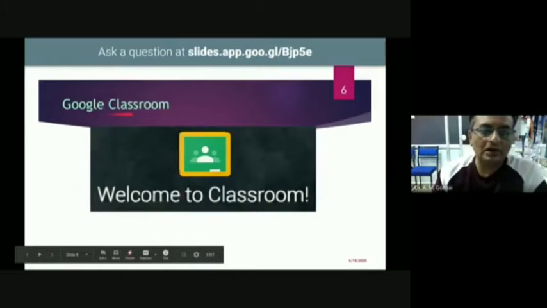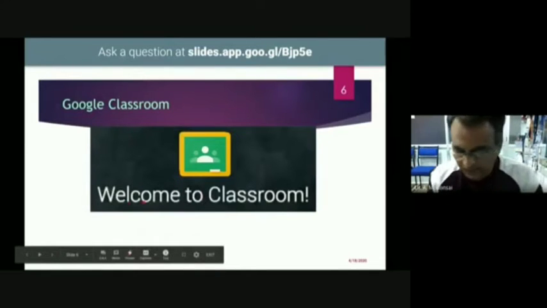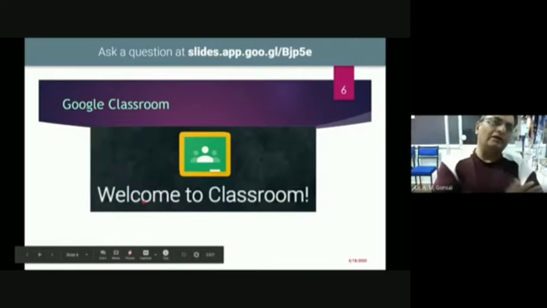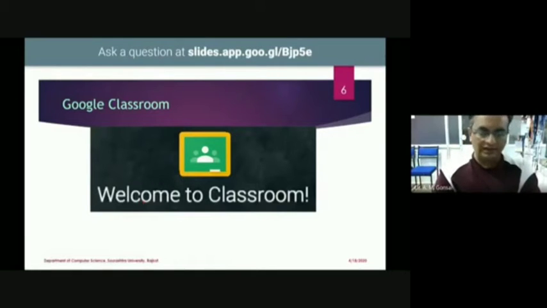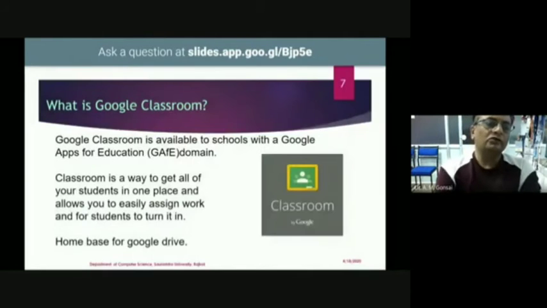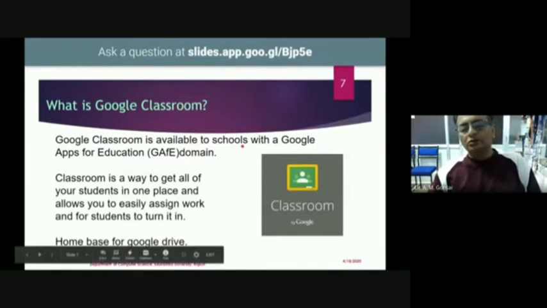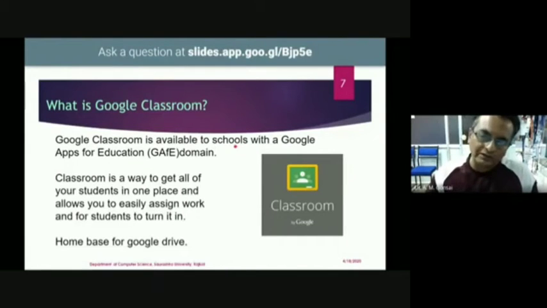Now we move to Google Classroom. Once we start a Google Classroom, it provides us everything required for teaching purposes, to teach our students and to communicate with individual students. All these facilities are provided in Google Classroom. Google Classroom is available to schools. I use the word schools so that those in primary school, higher secondary school, colleges or universities can all use it with Google Apps for Education. This is known by the short name Google Apps for Education domain. These are the different apps that can be used in education.